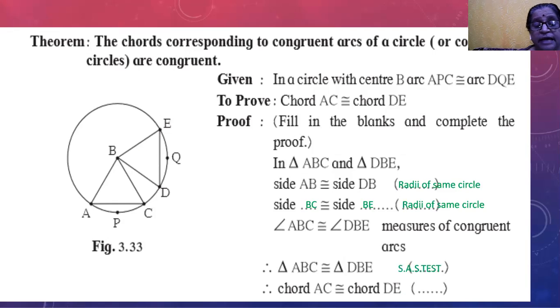The reason is SAS test, side angle side test. Then why are these chords congruent? Because these chords are corresponding sides of congruent triangles, so we fill in the CSCT test. You take this theorem and study it.